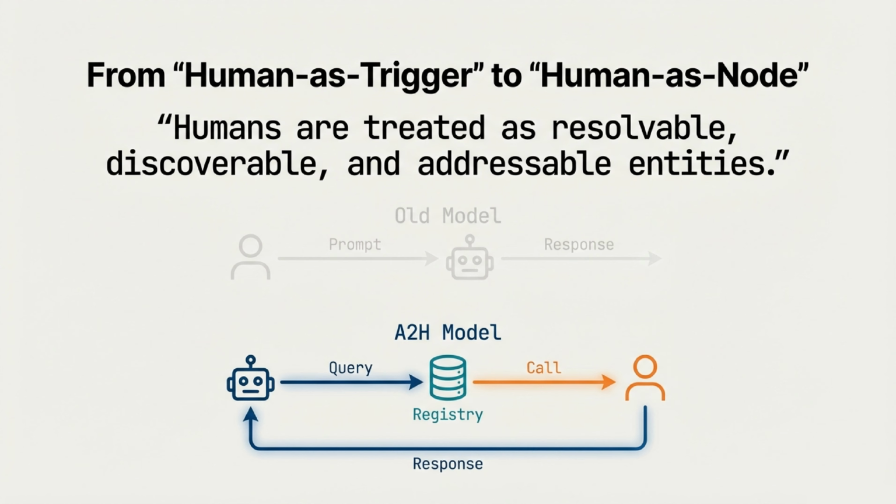The A2H model represents a paradigm shift from human as trigger to human as node. In the old model, the human prompts the bot and waits for a response. The human is just the trigger. In the A2H model, humans are treated as resolvable, discoverable entities. The agent can initiate a query to a registry, find the right person, and send a call to them. It turns the interaction into a loop where the agent can proactively reach out to us.